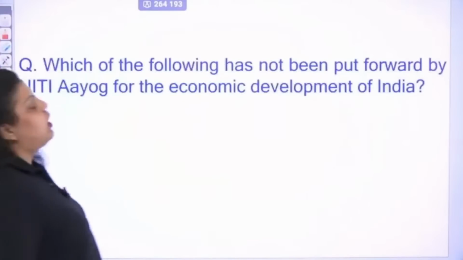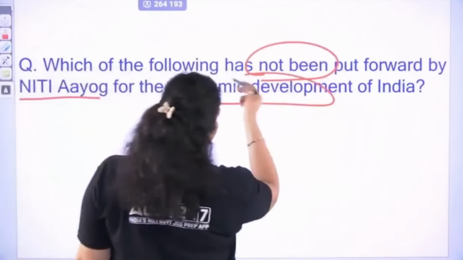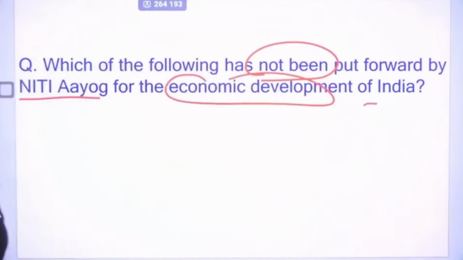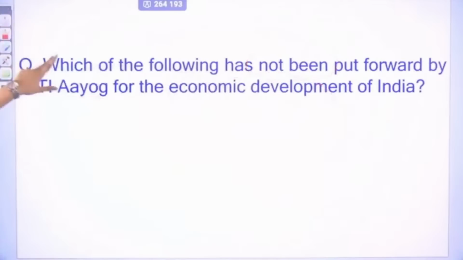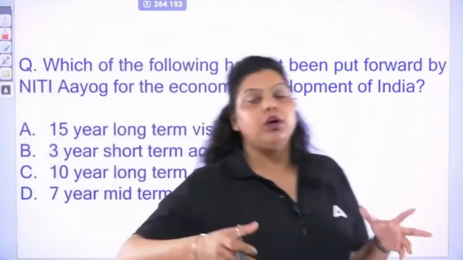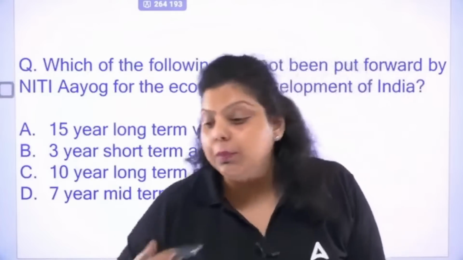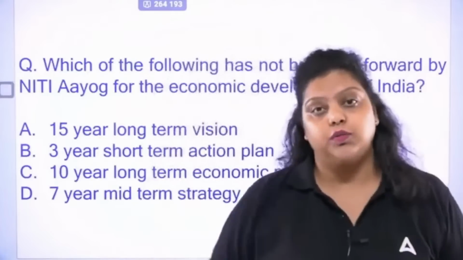Which of the following has not been put forward by Niti Aayog for the economic development of the country? So, Niti Aayog, you all know what it is: National Institution for Transforming India. Earlier we used to have a planning commission. The planning commission was the planning body of our country that used to create 5-year plans for the development of the country or for the growth of the country.